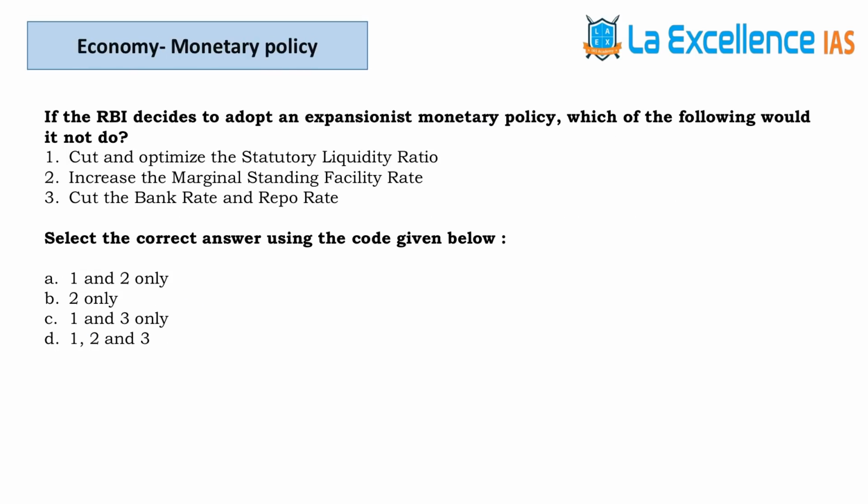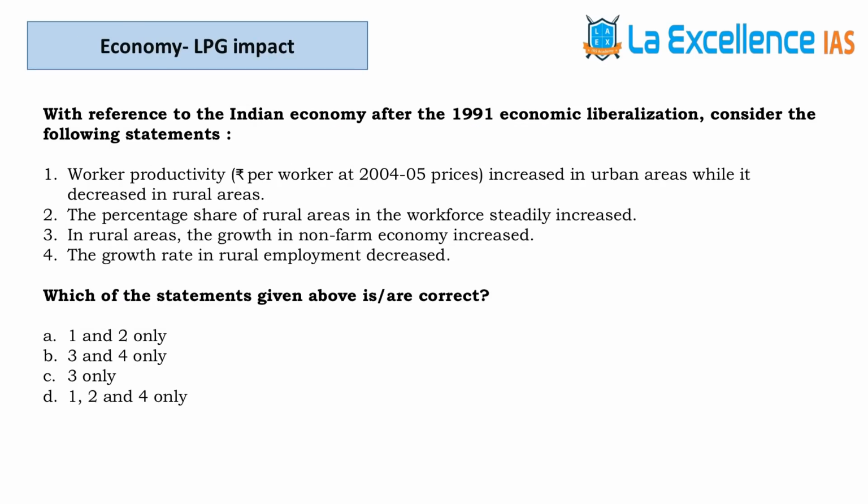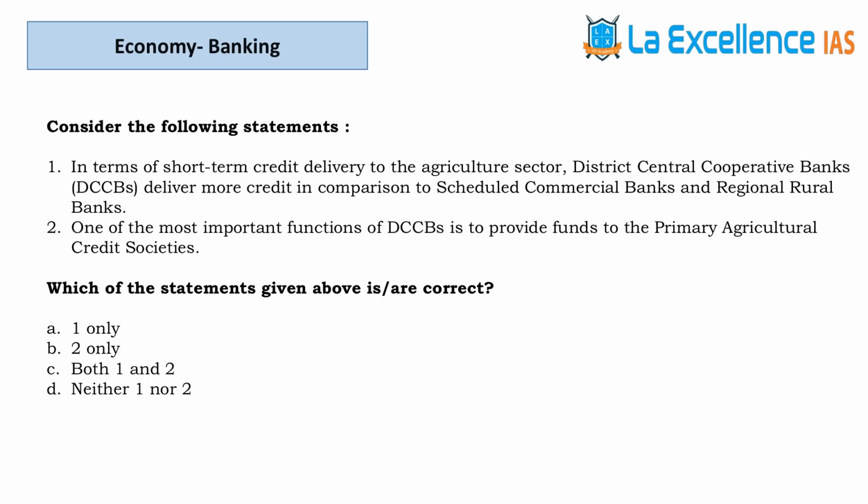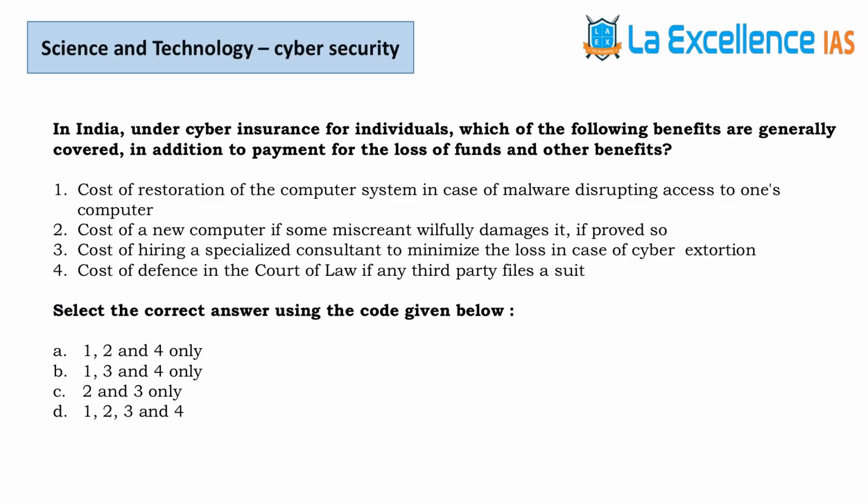Next question is about the expansionist monetary policy. The answer for this question is B. Next question is about the LPG impact. So answer for this question is D. Next question is about the cooperative banks. The answer for this question is B. Next question is about the cyber insurance. Answer for this particular question is A.